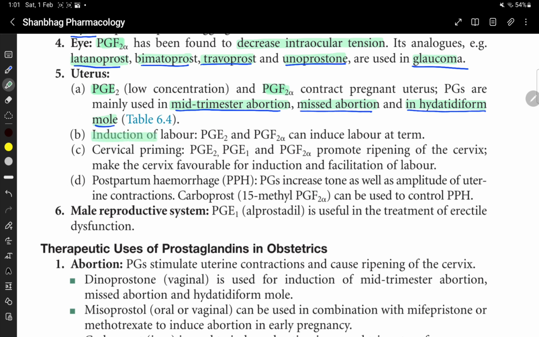They are used in induction of labor. PGF2 alpha can induce labor at term.